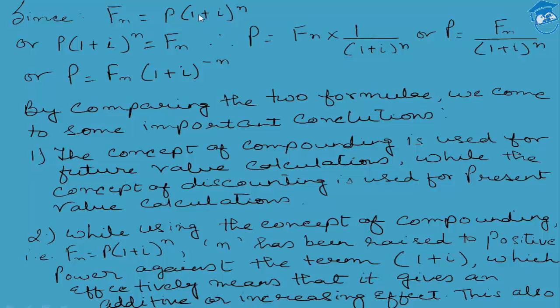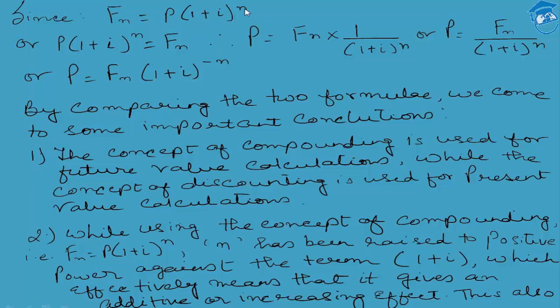So it goes without saying that as we increase the I and increase the power n, the power of compounding goes on increasing, to the extent that by the end of the nth year, the future value becomes a substantial amount due to the reinvestment of the interest into the principal and the earning of new interest on the swelled-up principal as well as the interest. This concept we have already discussed, but just as a reminder, this is exactly how compounding is supposed to work.